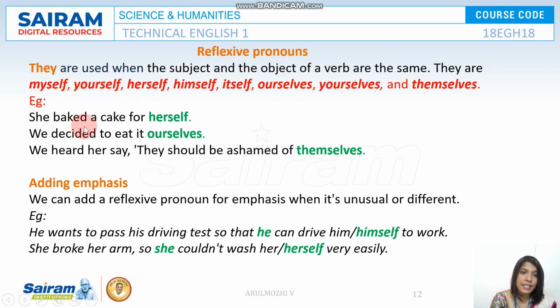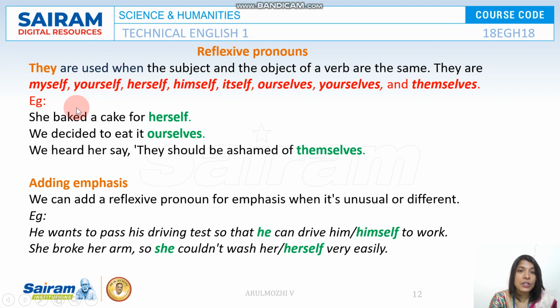Take for example, she baked a cake for herself. So this is okay. Take for example, she hurt herself. She is the doer and hurt is the action. Herself, who is the receiver of the action? Herself. So she hurt herself. The action is done by the same person and received by the same person. So this is called a reflexive pronoun. The act reflects back on the same person.